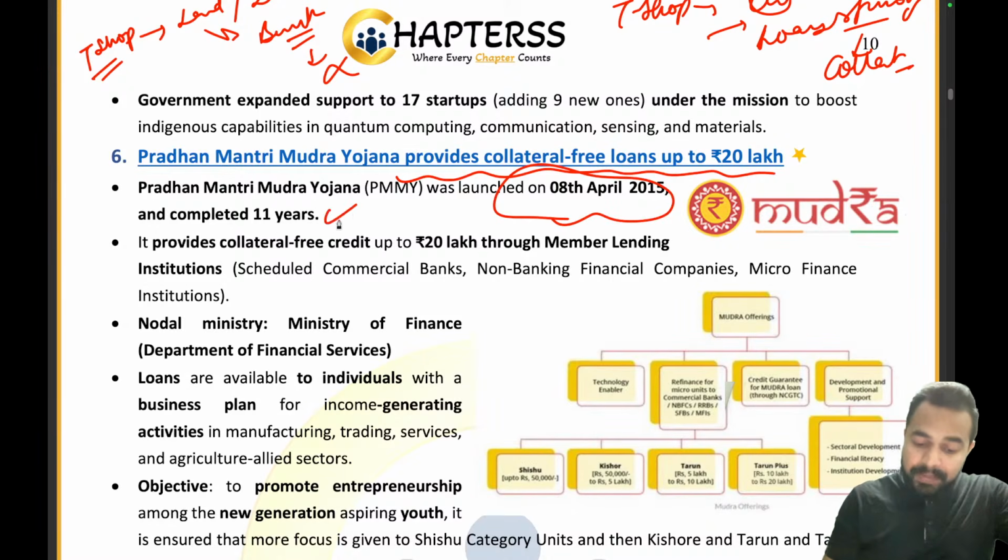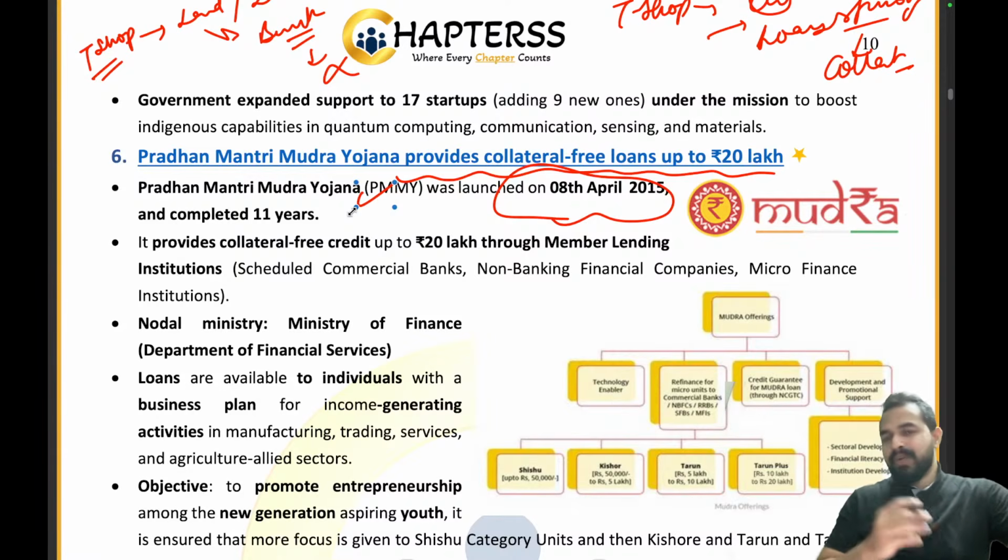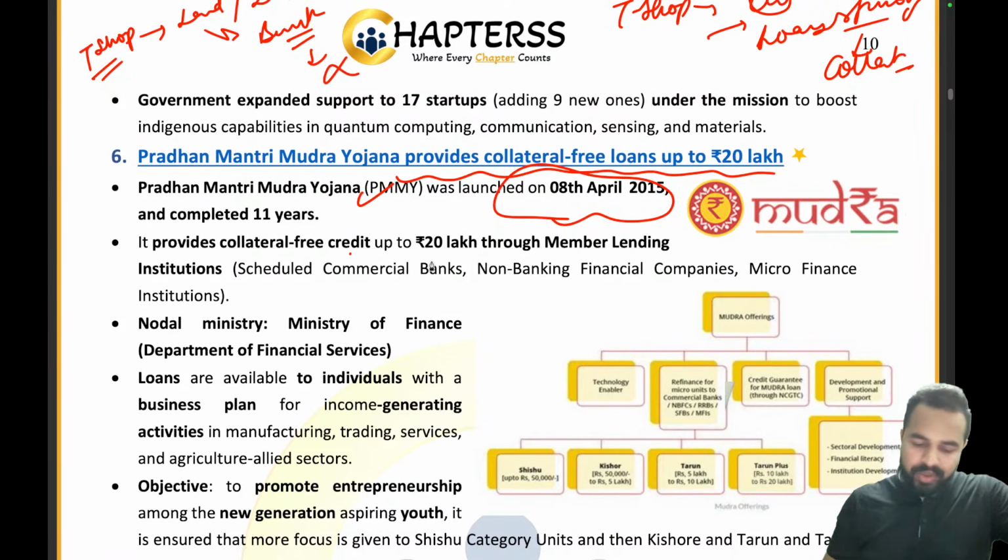And it has recently completed 11 years, my dear friends. See, why exactly are we covering it? A milestone has been achieved by the scheme. It has completed its 11 years since inception. That is why it is very important. Now, I already told you that without any collateral, we will be giving you 20 lakh rupees. So here, it provides collateral free credit up to 20 lakh through member lending institutions.